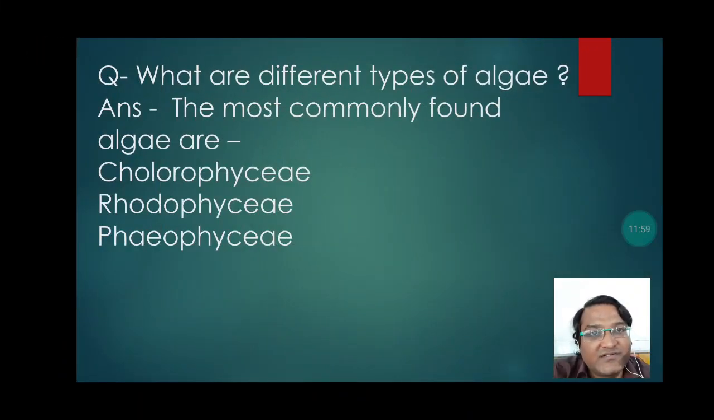Now students, let's discuss a very important question. What are the different types of algae? Answer: the most commonly found algae are Chlorophyceae, green algae, Rhodophyceae, which we call red algae, and Phaeophyceae, which we call brown algae. Thank you, students.